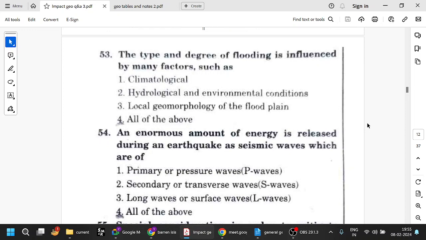The type and degree of flooding is influenced by many factors such as climatological, hydrological and environmental factors, and the local geomorphology of the floodplain. So all those are options. Climate, as we can see, if there is a lot of rain, a lot of water, then there is a chance of flooding. Hydrological and environmental conditions: if there is surplus water in the subsoil and seepage is not happening, etc. And local geomorphology of the floodplain. All these are important factors which will determine the type and degree of flooding.